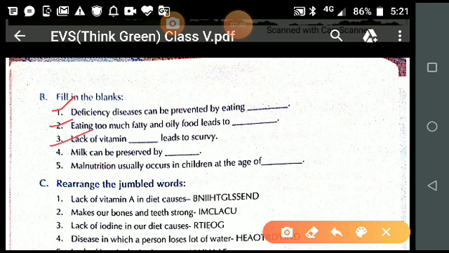Milk can be preserved by pasteurization. Answer number 4: malnutrition usually occurs in children at the age of 1 to 5.